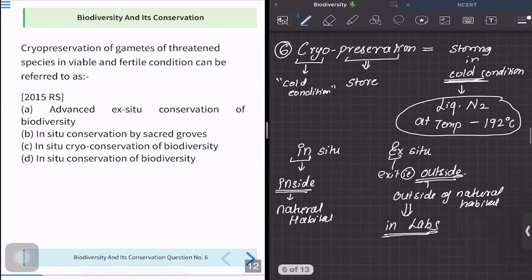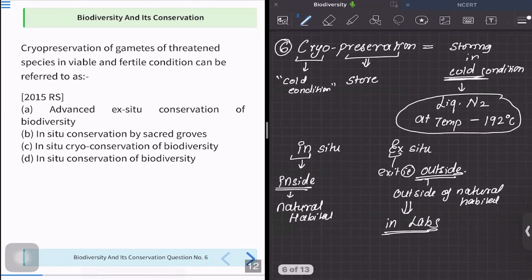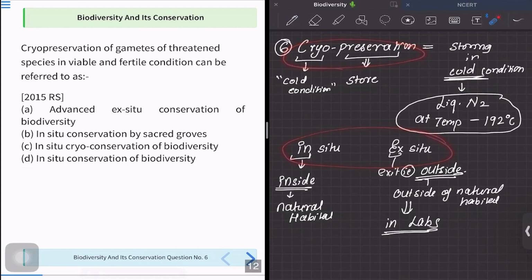Okay. Now let us try to combine these two topics of in situ, ex situ, and cryopreservation. So we know that in cryopreservation, we are supposed to store in liquid nitrogen at a temperature of minus 190 degrees Celsius, and it is such a cold temperature. Is it possible to store it somewhere in natural habitat or in situ? No, it is not possible. You have to store it in some labs. And if labs are involved, it means it is ex situ kind of conservation.